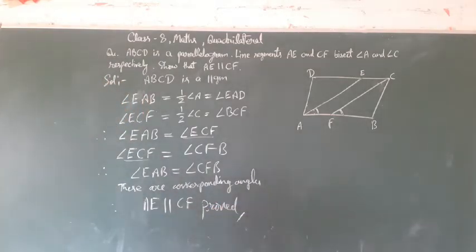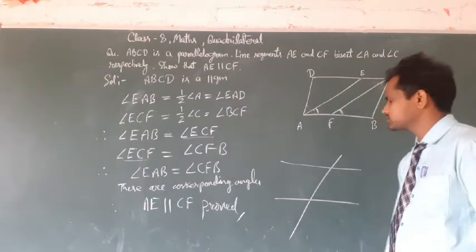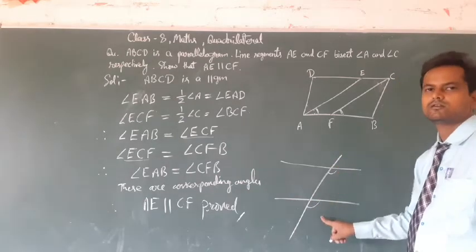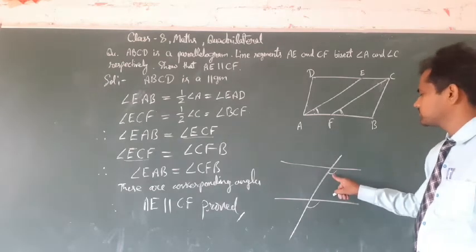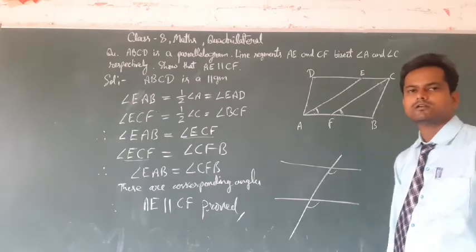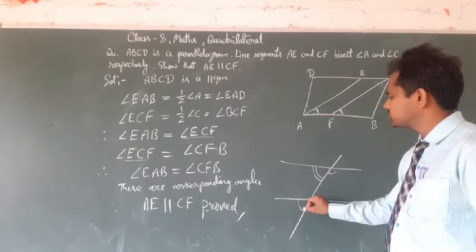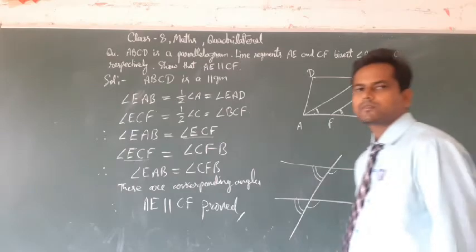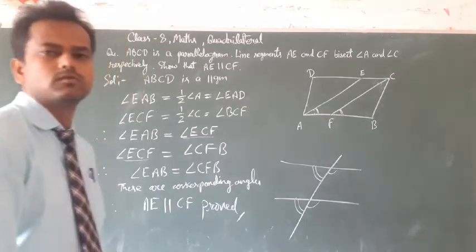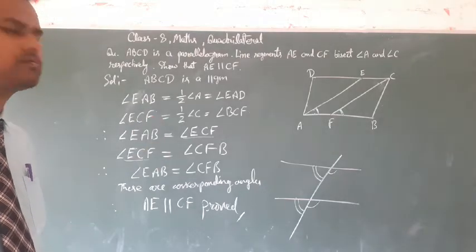Proof. Suppose we have two parallel lines and this is a transversal. So this angle will be equal to this angle. That angle is called corresponding angles: one interior angle is equal to the exterior angle. This angle is equal to this angle. These angles are also corresponding angles. Got it? So note it down in the video. Write it down.